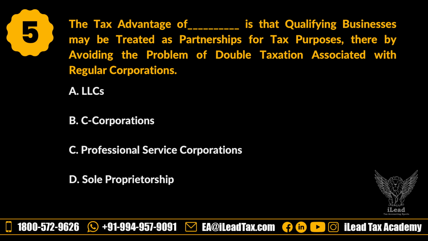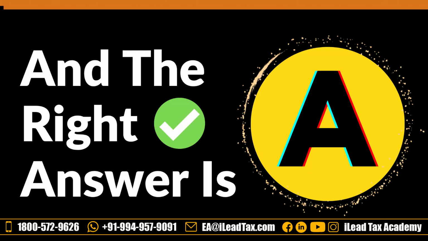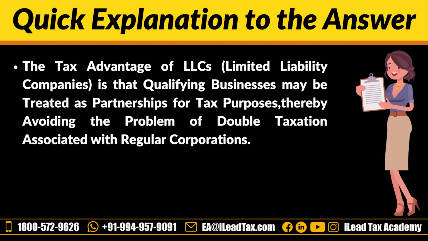The answer is LLC. Here, an LLC can elect to be treated as a partnership for tax purposes. This means that income and expenses of the LLC flow through to the individual members' tax returns, avoiding the double taxation associated with a regular C corporation. So this tax treatment is a key advantage of LLCs and other similar pass-through entities. So option A is the right answer. Let's go to the next question.